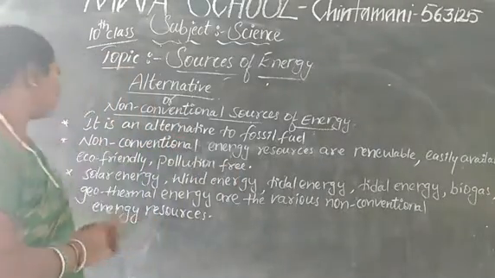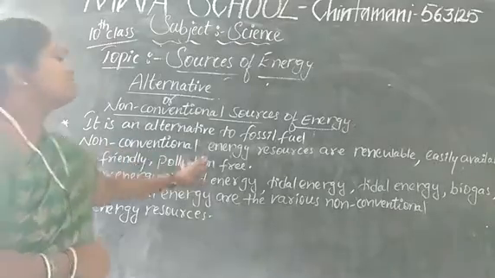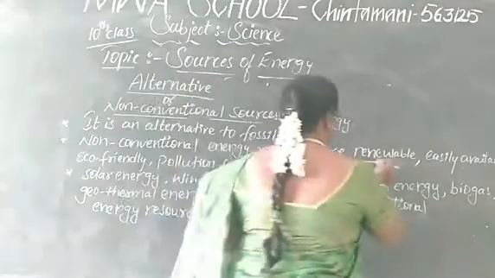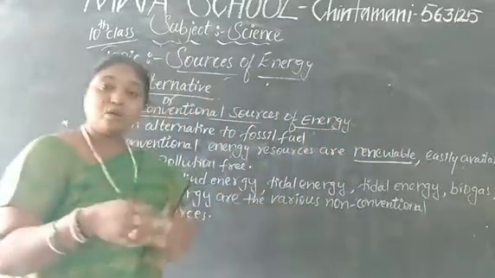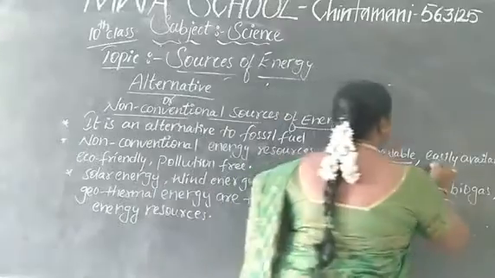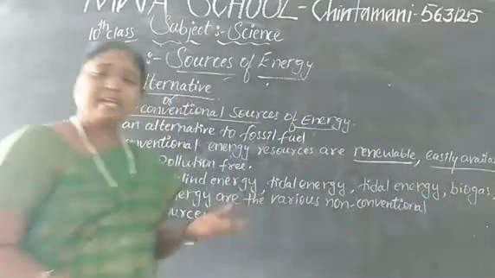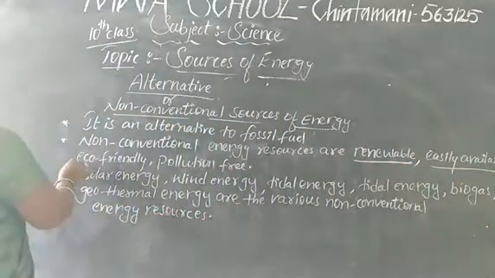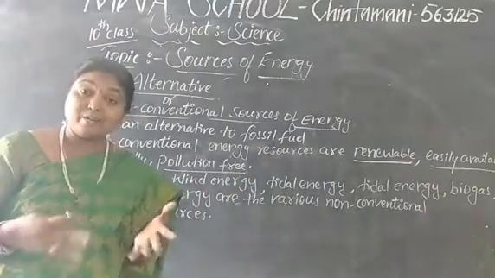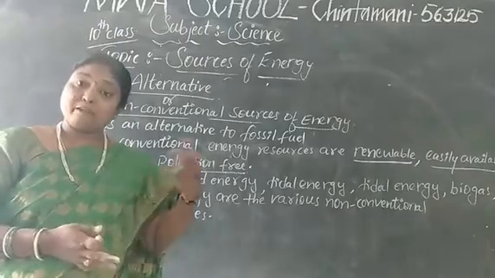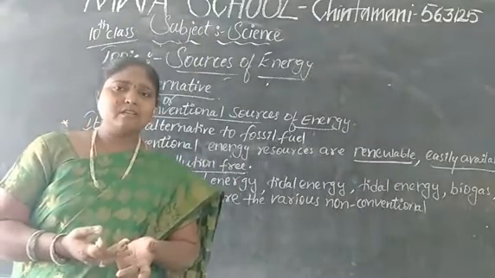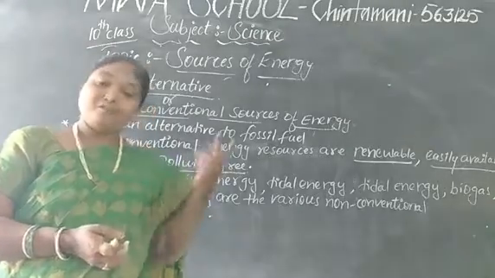Let me see now. Non-conventional energy resources are renewable. However much we use, we can gain it once and once again. It will be available very easily. Eco-friendly, pollution-free. So these many advantages are there from these alternative sources of energy. Then why can't we use them? Yes. So what are those?